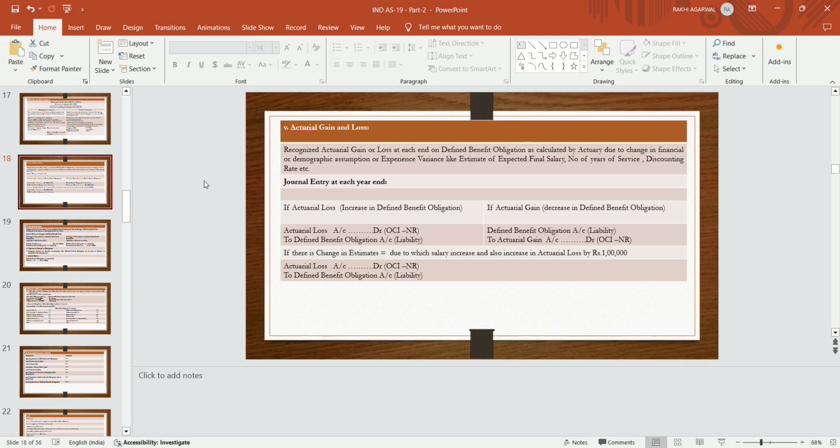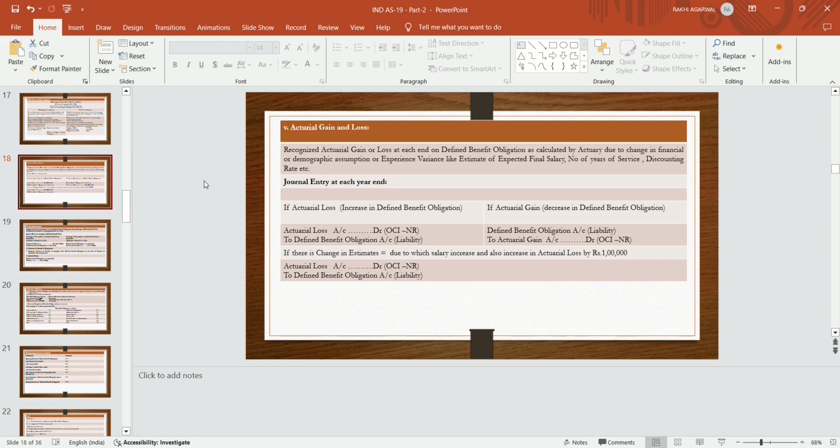If there is a change due to financial or demographic assumption of the employee, and any gain or loss arises at the end on the obligation, or due to experience variance like estimates of the future expected final salary, number of years of service or discounting, then if any change arises on the defined benefit obligation, that will be called actuarial gain or loss, which is also recognized.